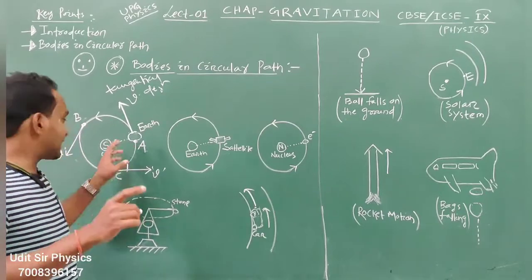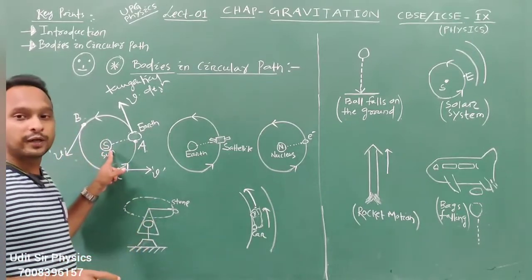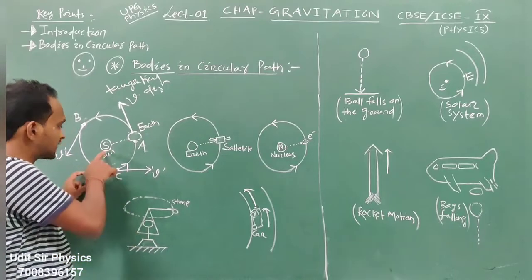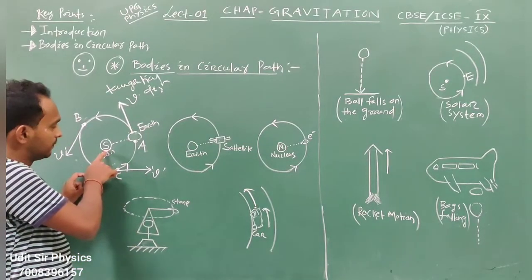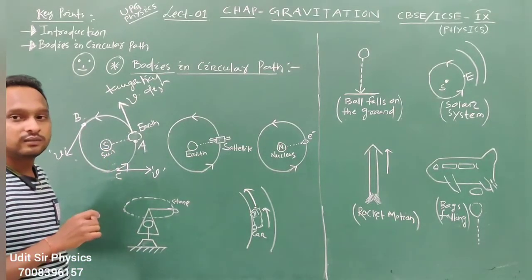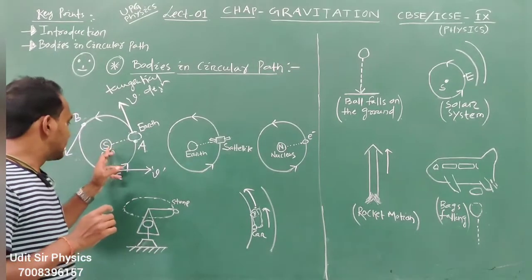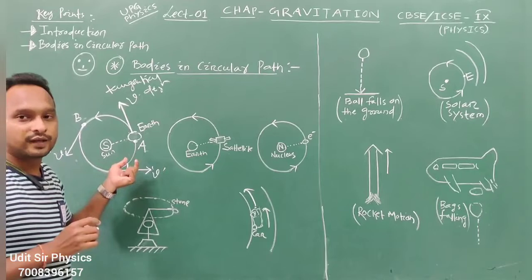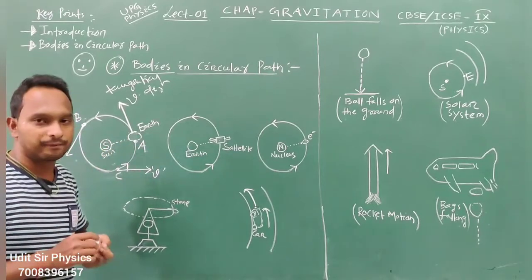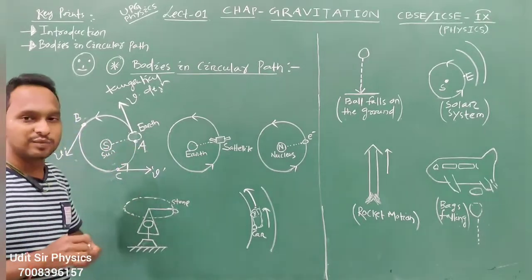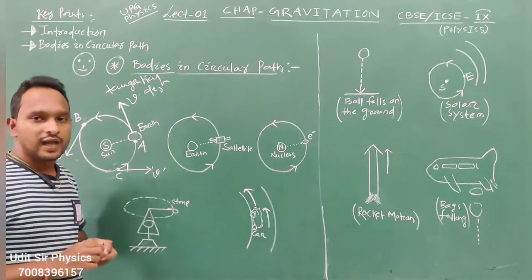That force is applied by this body, that is the sun, a relatively massive body.